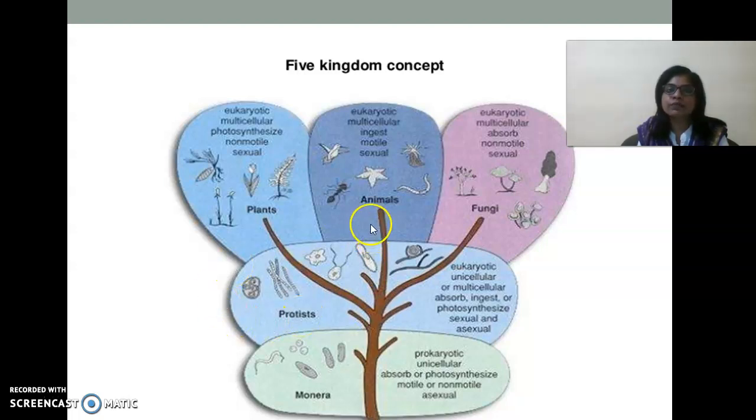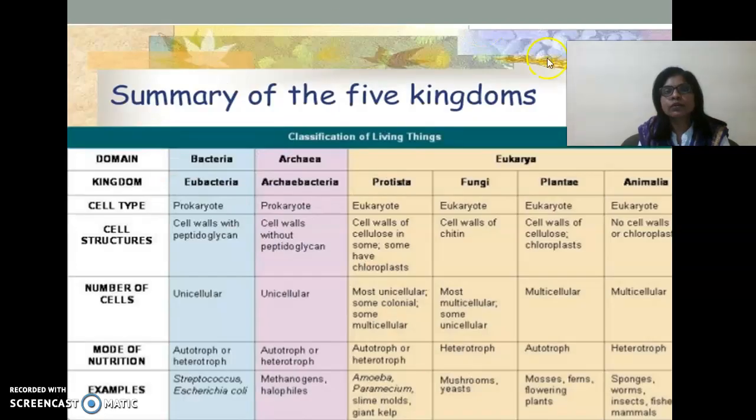The next kingdom he put forth is kingdom Fungi. All unicellular or multicellular organisms that are saprophytic he categorized into Fungi. Those that are multicellular, eukaryotic and photosynthetic he categorized into Plantae, and those that are multicellular, eukaryotic, heterotrophic and locomotory he categorized into Animalia. So in this manner, it is a more descriptive system of classification.